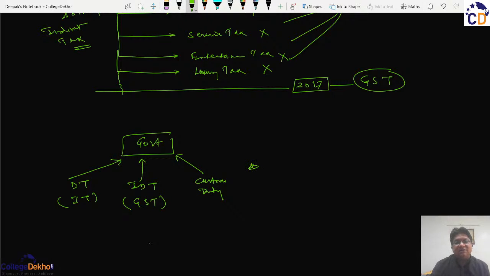And in special cases, there can be some sort of excise, which is primarily on alcohol, to the state government, and on petroleum products, which is to the state as well as to the central government.